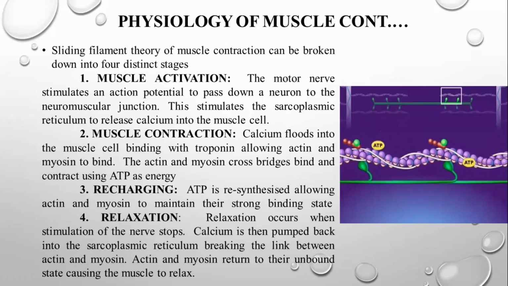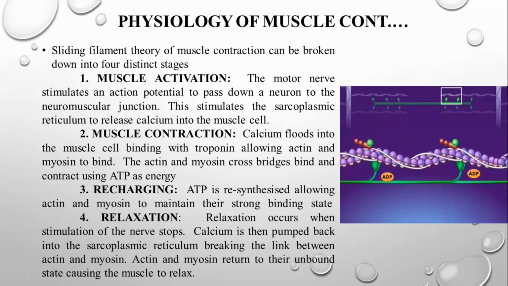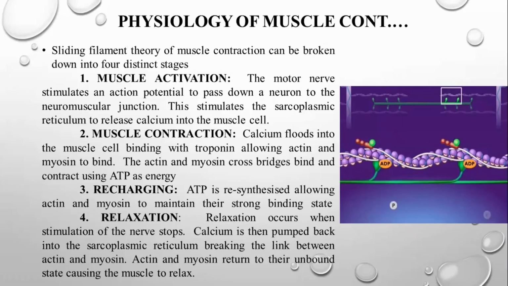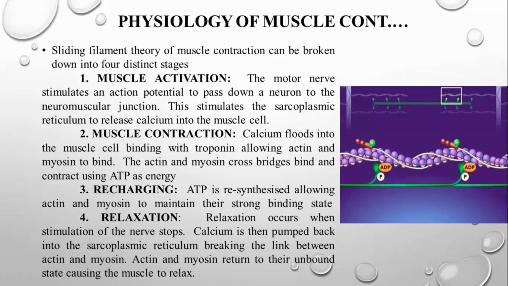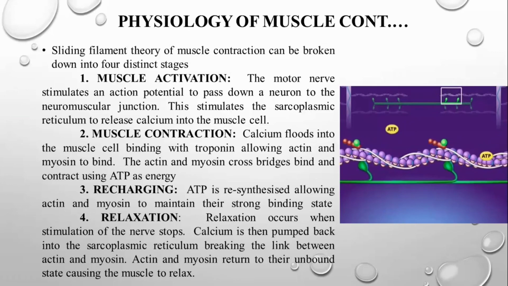Okay, so the motor nerves stimulate an action potential. Stimulation is nothing but producing the action potential to pass down the neuron to the neuromuscular junction. This stimulates the sarcoplasmic reticulum to release calcium ions into the myocyte, or muscle cell. The other name for muscle cell is myocyte. Now, how does muscle contraction take place? The calcium floods into the muscle cell, binding with the troponin, allowing the actin and the myosin to bind.